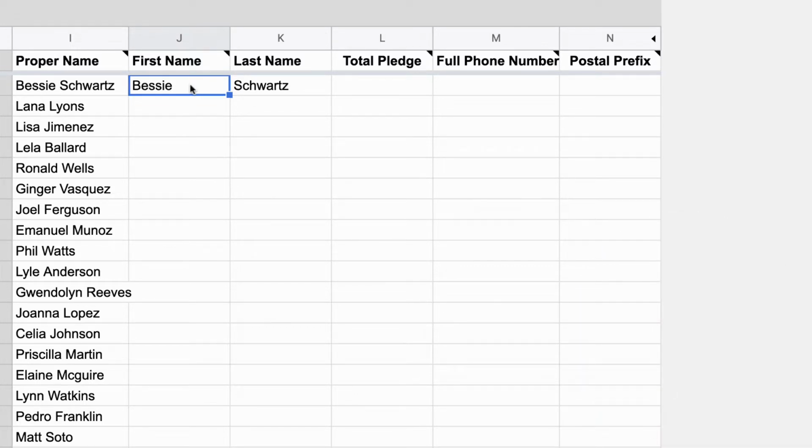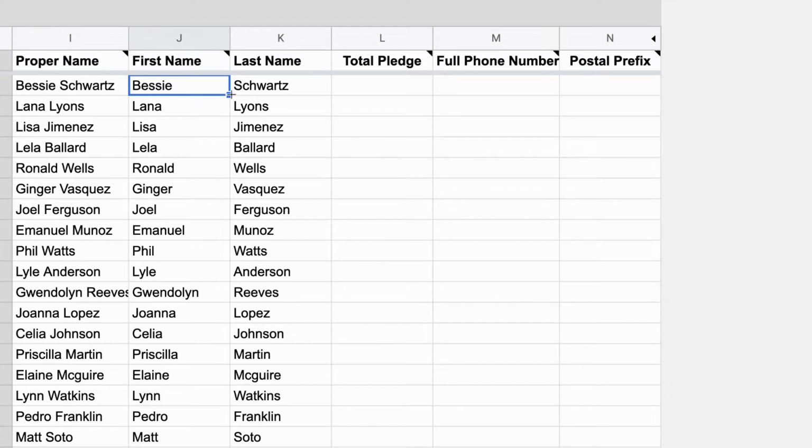Now, I can do the fill down. But if there's already text here, and this is a formula, I can actually just double click on this square and it does the same thing as a fill down. The double click doesn't work if there's an empty cell. That's why we couldn't do it here. But if there's text here or something in the cell, we can just double click and put it down. So look at that. 3,000 names. We could have gone in and properly capitalized it and done first name and last name and be done in seconds.